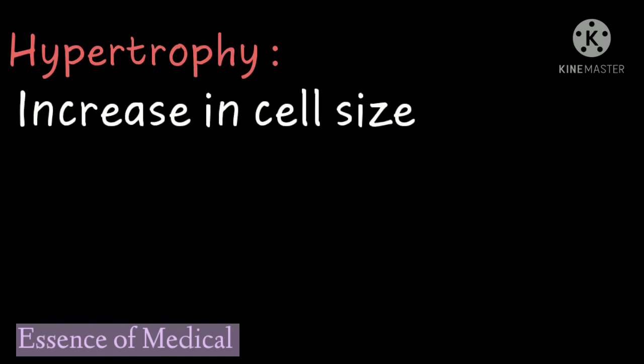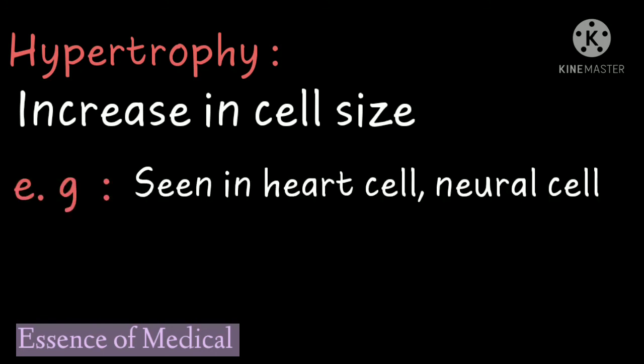Next term, hypertrophy. These are conditions where the local cell size, or the size of a similar kind of cell, is increasing to increase its function, and this is known as hypertrophy. Hypertrophy means suppose a cell cannot divide, but it needs to increase its function. It is having a sufficient amount of oxygen and nutrition, so it needs to do some more activity. So what will happen? It cannot divide. The heart cell cannot divide. Neural cells cannot divide. What will it do? It will increase its cellular size by synthesis of proteins, right?